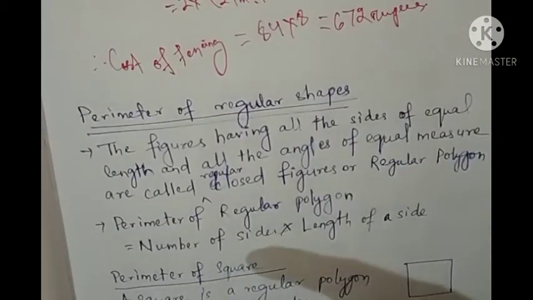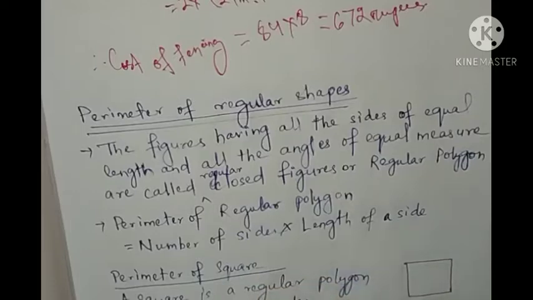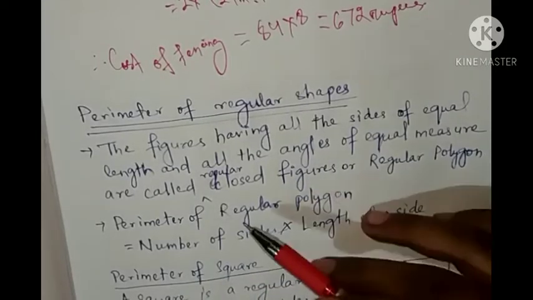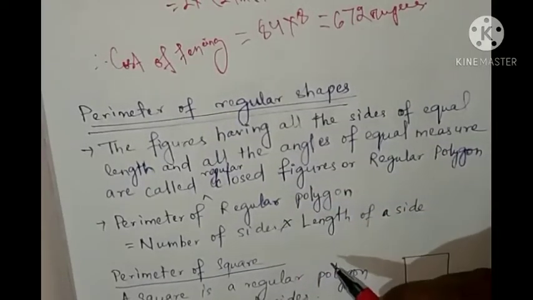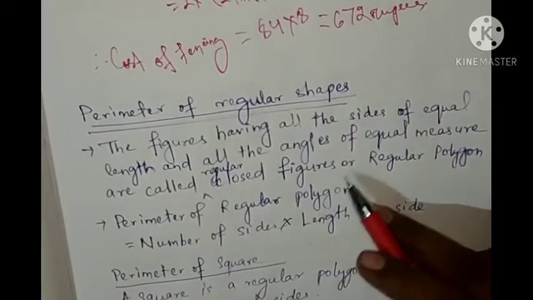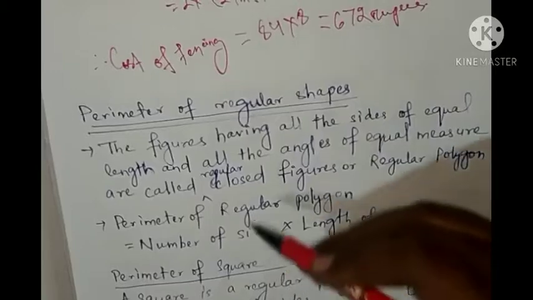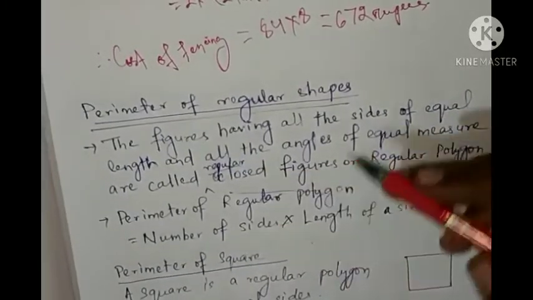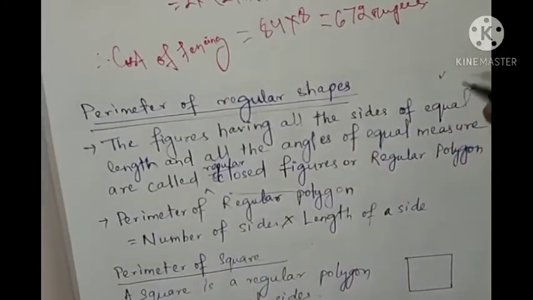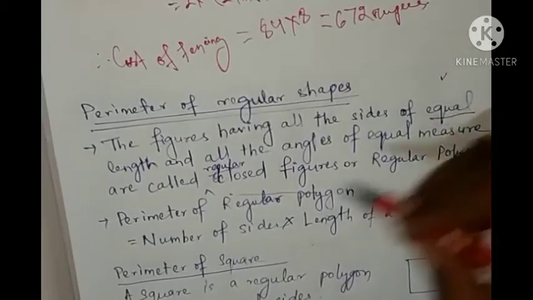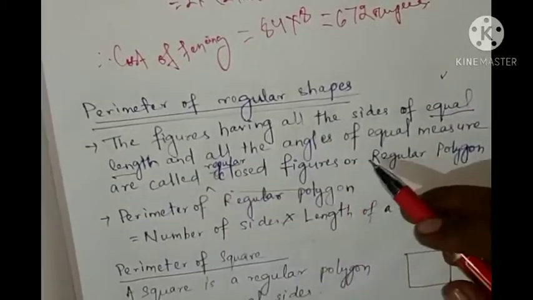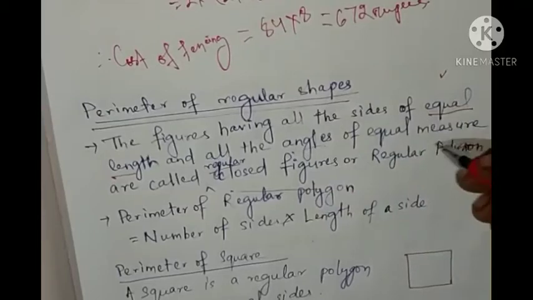Next, perimeter of a regular shape. So how will you find the perimeter of a regular shape? The figures having all sides of equal length and all angles of equal measure are called regular closed figures. Means all sides should be of equal length and angles should be equal.